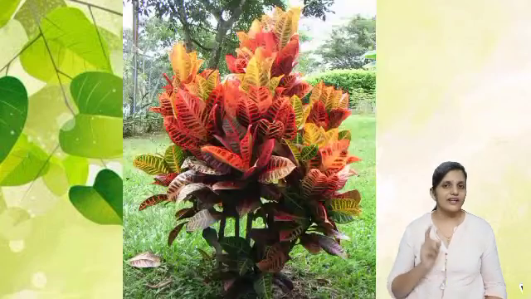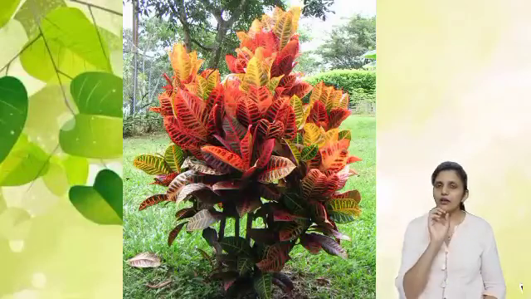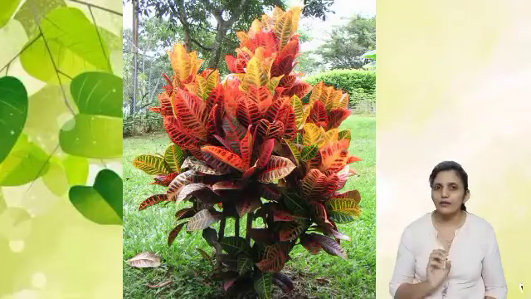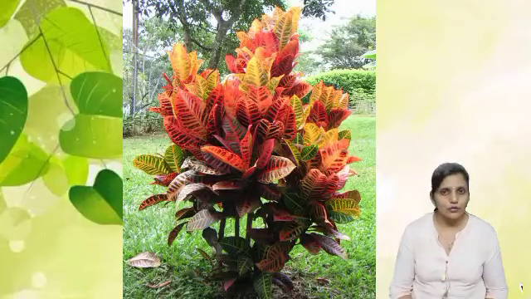Okay. Now, so many plants are there which are self-survived, meaning they can prepare their food, but they are not green in color. So the question is, if they do not have chlorophyll, if they are not green, how can they prepare the food? For example, let us talk about croton. If you see a croton plant, you will come to know that it's a red color plant. The leaves are red. So is it that croton leaves have no chlorophyll?